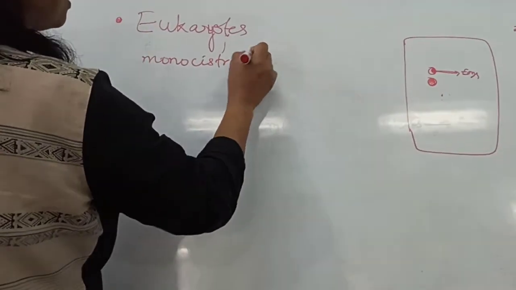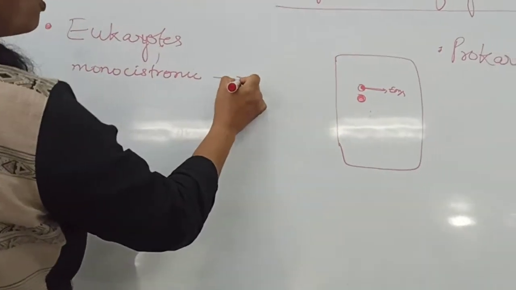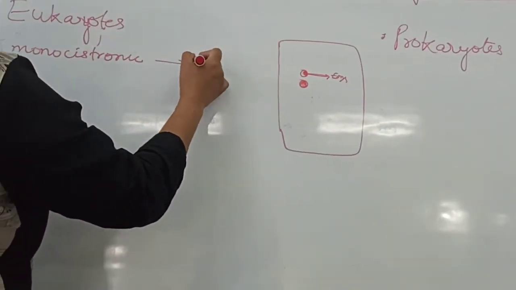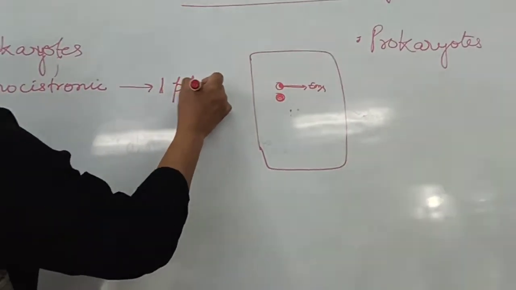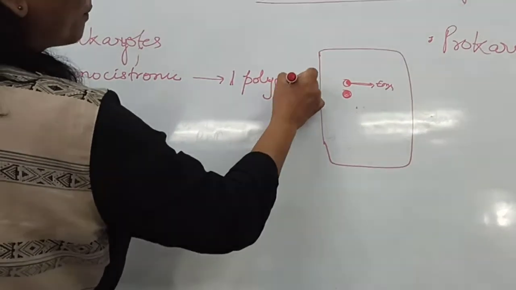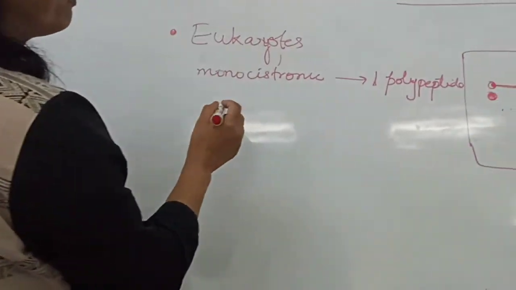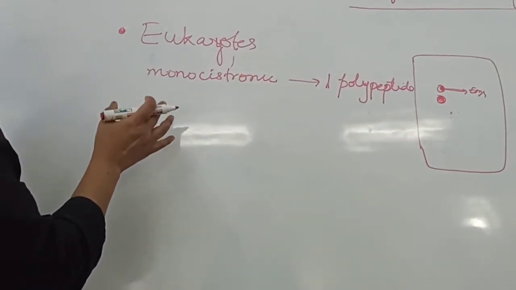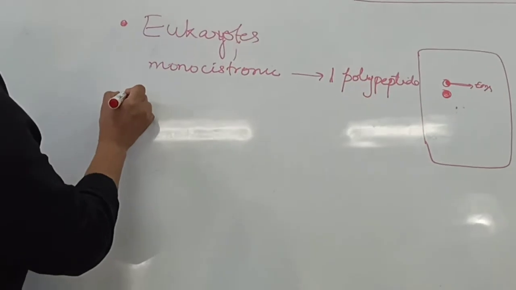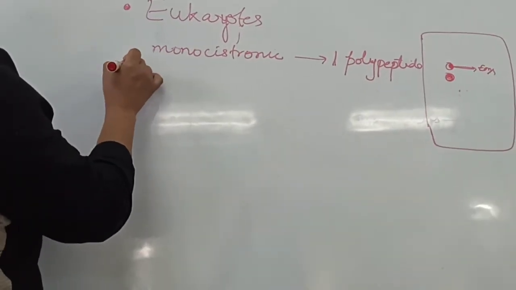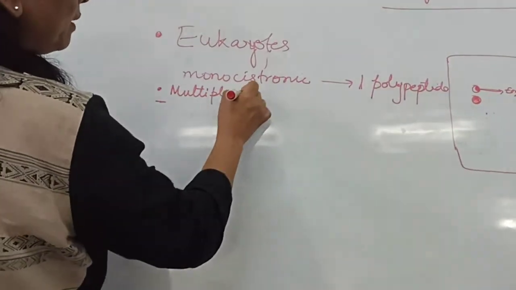That means it has one cistron, or the gene which will encode for one polypeptide. So in this case, it has been found that the regulation of gene expression takes place at multiple levels.